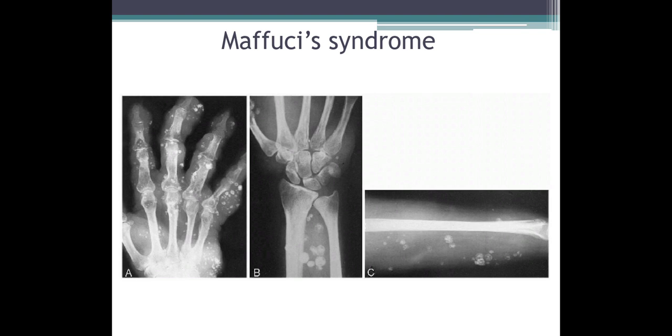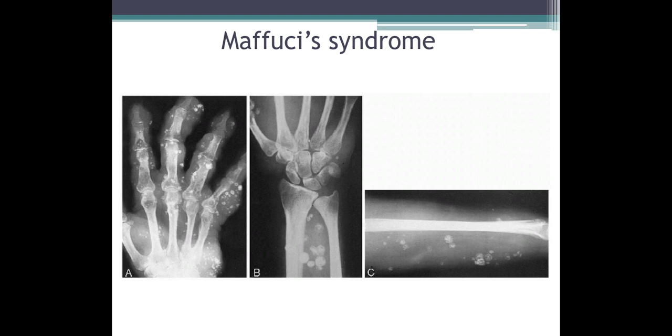In figure A, you are seeing multiple lytic lesions in the phalanges and metacarpals, and also soft tissue masses with calcifications. These calcifications represent phleboliths, calcification of the venous channels within the soft tissue hemangiomas. These typical calcifications have a radiolucent center. This is the characteristic feature of phleboliths.